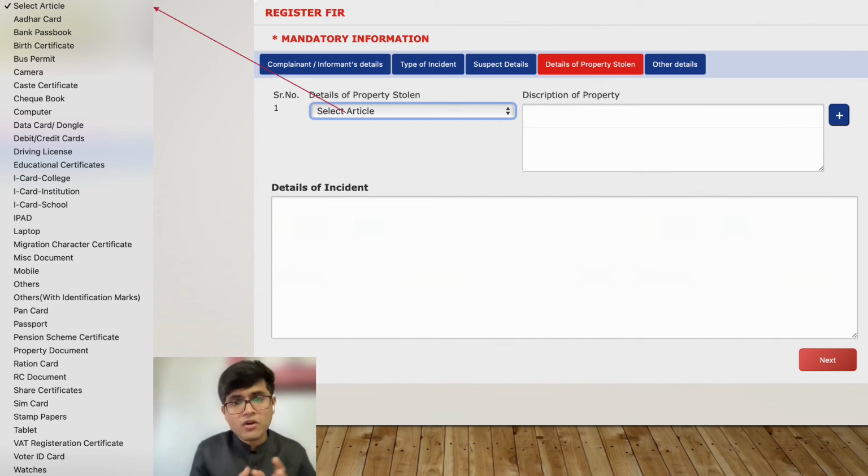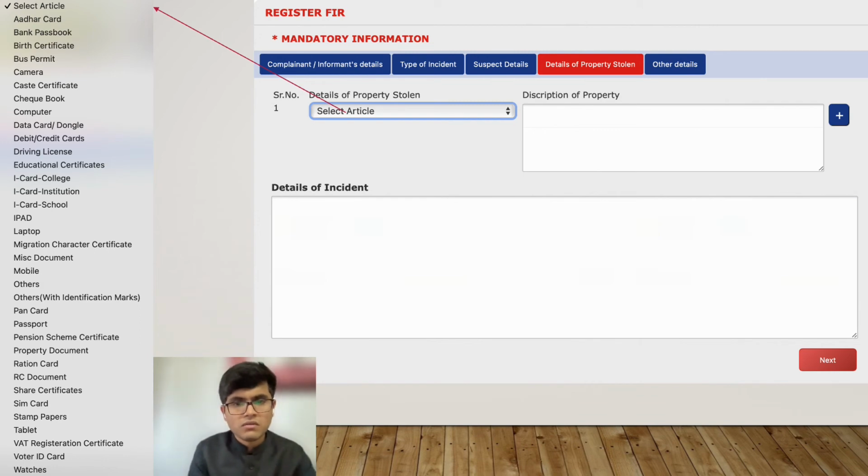But let's say if the property that was stolen from you is not mentioned here, then what will you do? Well, if you can see in the middle here, there is an option of Others. You can select Others here, and then give a complete description of the property in the box given here. So in my case, my inverter battery was stolen, and I don't think it is listed here. So I selected Others and wrote my Luminous battery costing rupees.